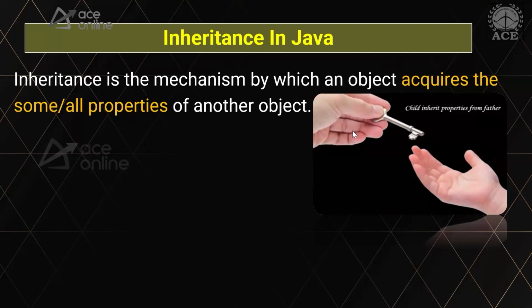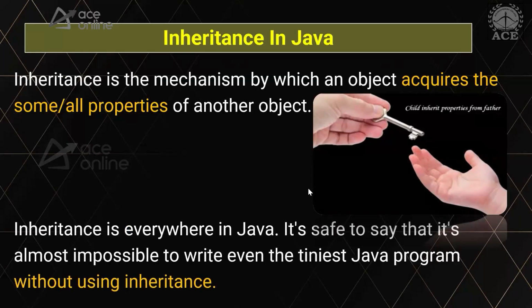That's the main benefit you get with inheritance. Even though you have not earned a single penny, you may still have 500 crores in your account because it got inherited from your parent. So the child inherits the properties from the parent. Reverse is not possible.